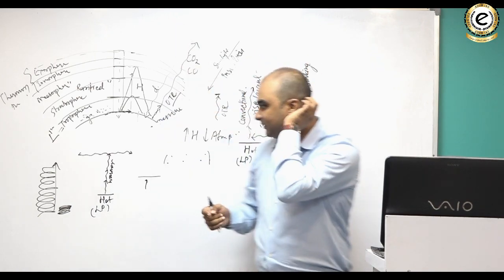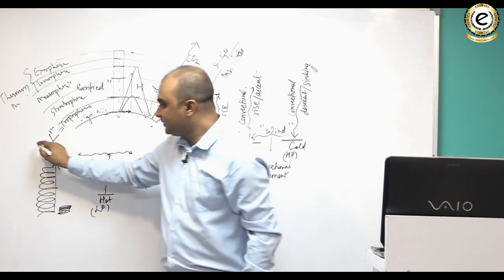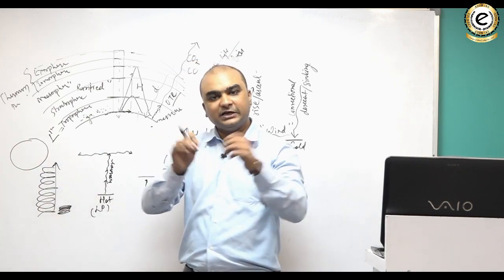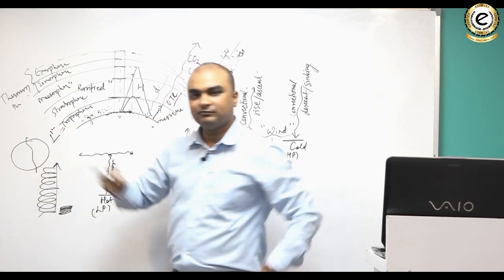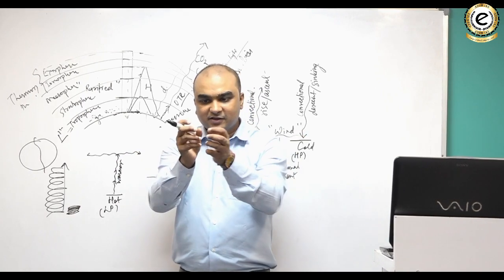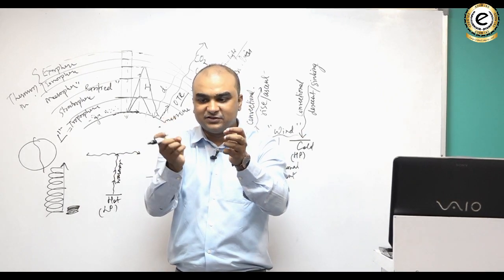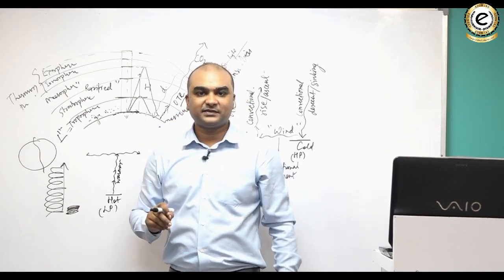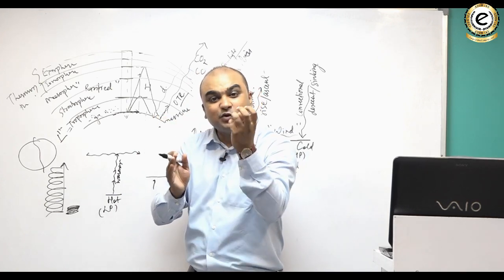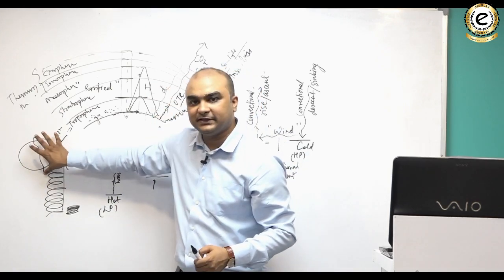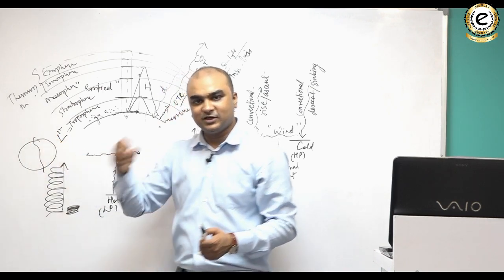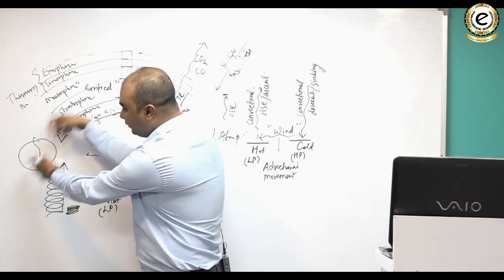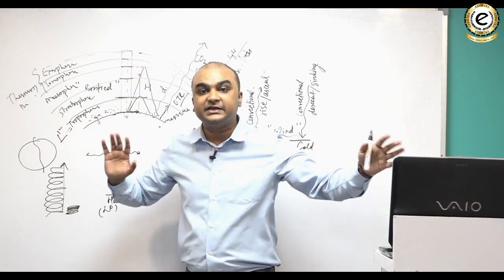Why? Because think of this. Suppose you are eating a chapati and the chapati is very hot. रोटी है, बहुत गर्म रोटी है. तो इसको ठंडा करने के लिए आप क्या करते हो? You just tear it away. As you tear it away, you increase the molecular distances. And so now the molecules can lose heat in and around them. But if they are closely packed, then they would become very hot. Like if this is a hot chapati and you do this to it, it means you reduce its volume, it would become further hot. But to cool it down, you increase the intermolecular distance by tearing it away.